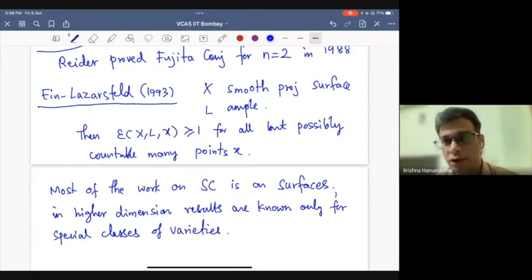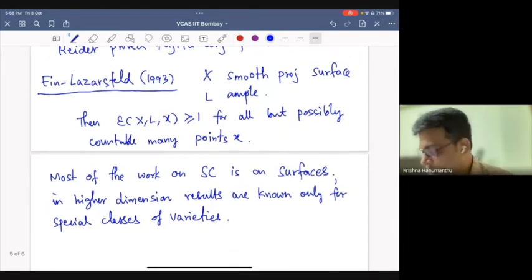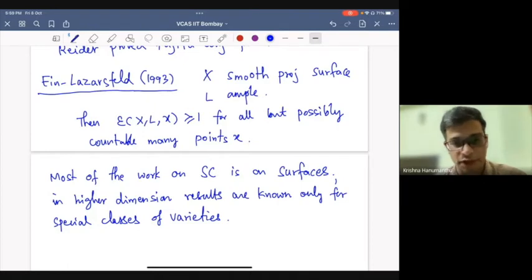I don't want to spend too much time giving you a survey, but let me just orally say that for surfaces, lots of results are known in each Kodaira class of surfaces. There is the Kodaira classification of surfaces, Kodaira dimension minus infinity, 0, 1, 2. In each case, whenever we have K3 surfaces or abelian surfaces, Enriques surfaces, rational surfaces, surfaces of general type, there are general results that are known. In higher dimensions, results are known only in specific cases like abelian varieties or toric varieties, Fano varieties, Grassmann bundles, or curves, Quot schemes or flag varieties.